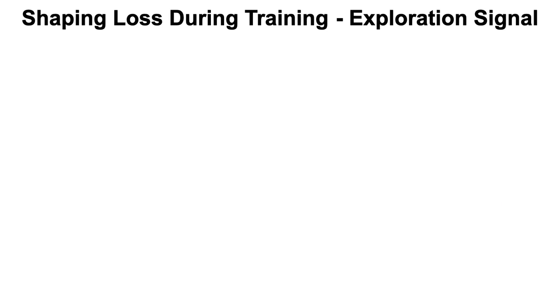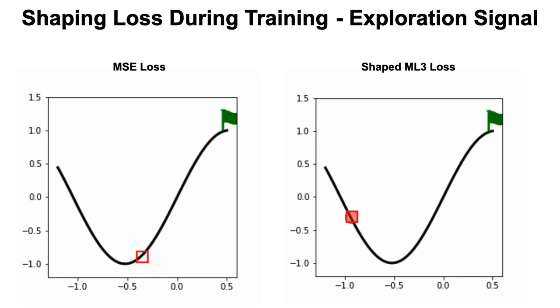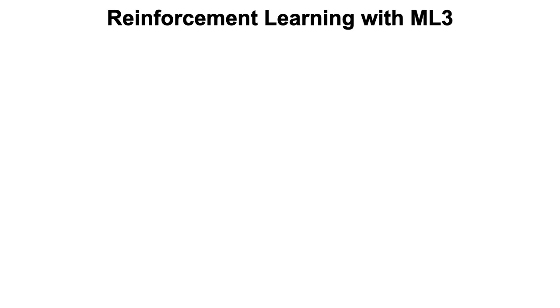Loss shaping can also be used to include additional goals into the learning loop. Here we show results for a classic control problem, the mountain car, where the car tries to drive up the hill but the engine is too weak to climb the hill by accelerating. Using a standard MSE loss between the current state and the goal state results in the car driving up the hill but never reaching the goal. Our learned loss is shaped by adding a goal on the other side of the hill during meta-training, effectively shaping the loss landscape to inherently explore the opposite side of the hill.